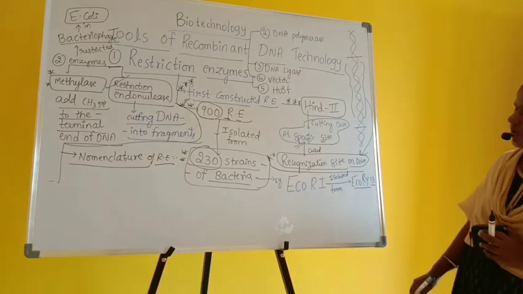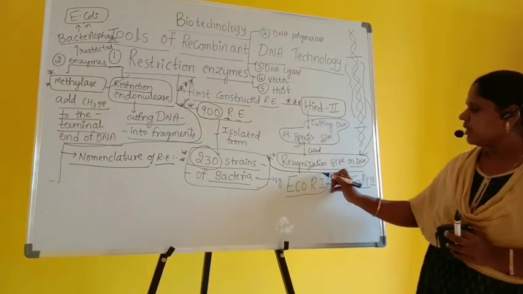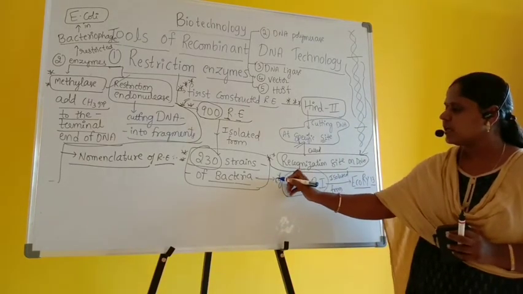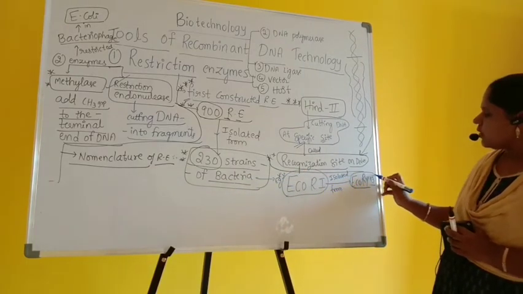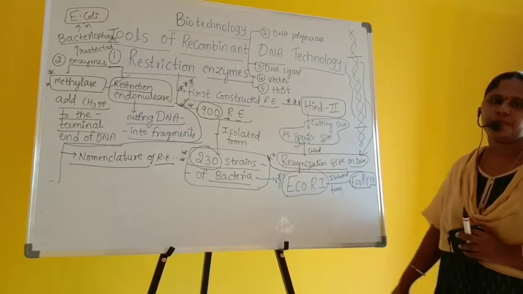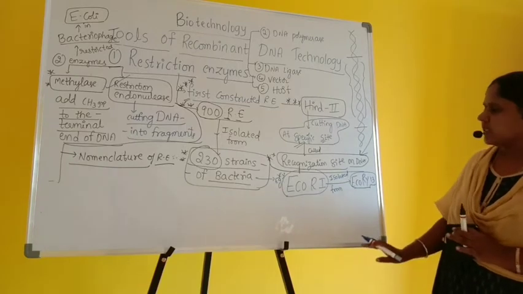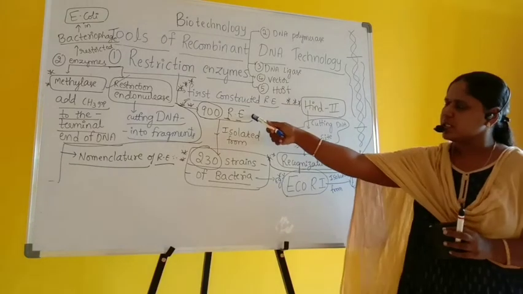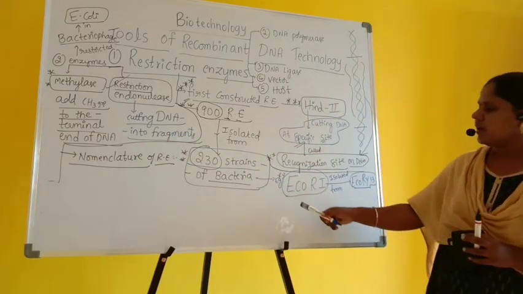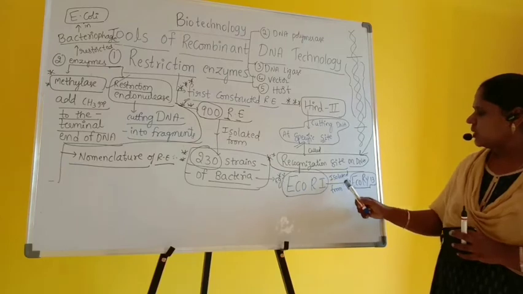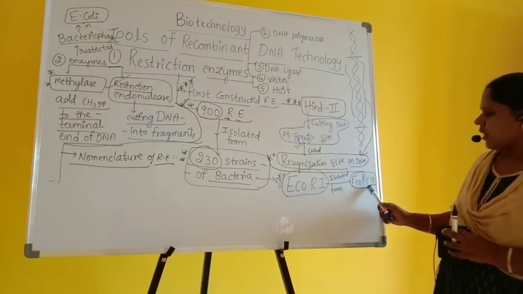That means EcoRI is a type of restriction endonuclease, isolated from the bacterial strain RY13. Just for example, different restriction enzymes are isolated from different strains of bacteria. So we have EcoRI isolated from RY13.